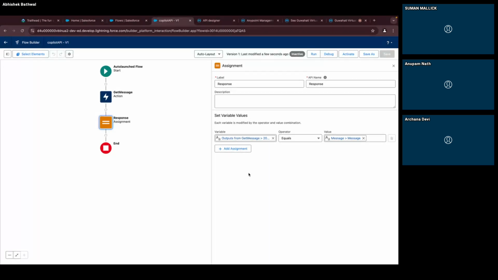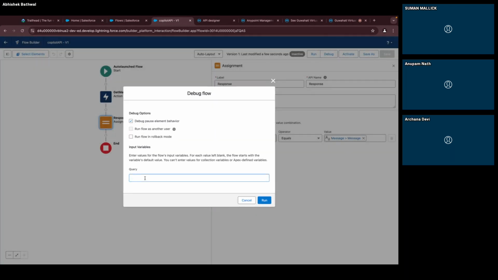Yeah, anyone have any question? Yeah, Abhishek, I didn't understand that data type Apex-defined. Why did we use that in the output? Because we are getting output from the API, right? So we want to match the data we are getting from the get message. That is matching with the external services we have made, right? It is just for matching, like the output we are getting is what we are expecting. To check it is equal. Exactly. Good. So now I will debug.